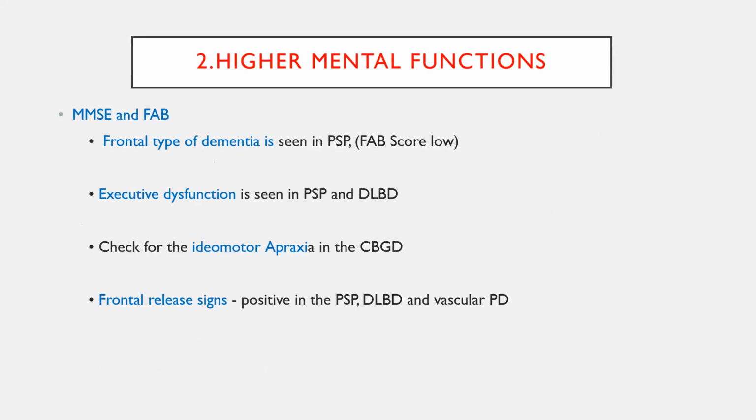So brief MMSE score and frontal assessment battery score should be done whenever you are taking degenerative diseases like dementia or movement disorders, because frontal dementia may be seen in PSP, executive dysfunction may be seen in PSP and Lewy body dementia. Apraxias, that is ideomotor apraxias, can be seen in corticobasal degeneration, and frontal release signs can be seen in PSP, Lewy body dementia, and vascular parkinsonism. So whenever you are taking the long case of movement disorder, just do MMSE scoring and frontal assessment battery scale, FAB scale. Okay.